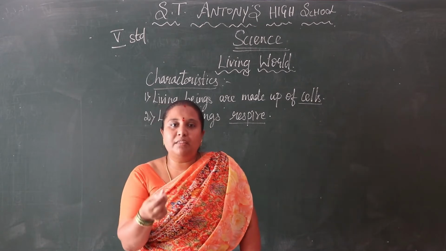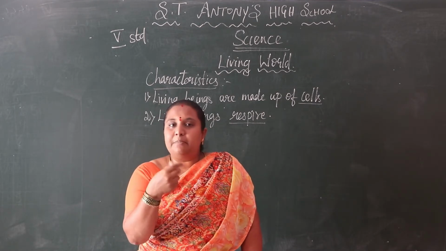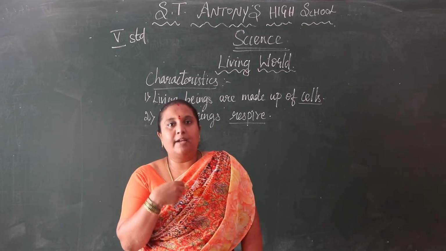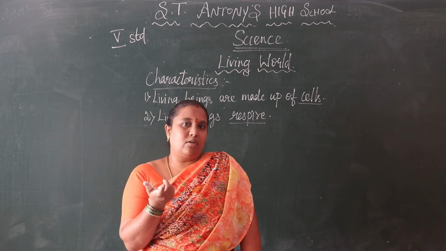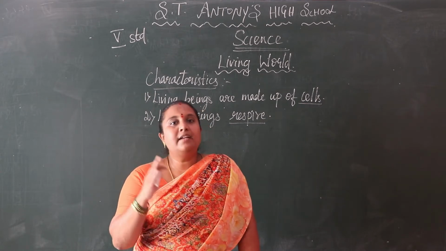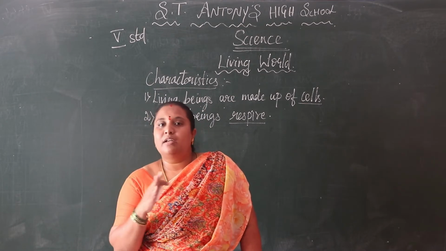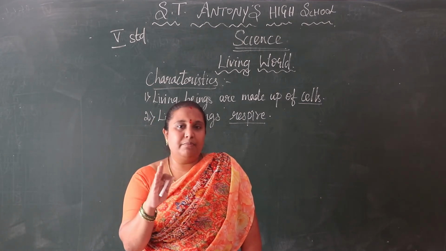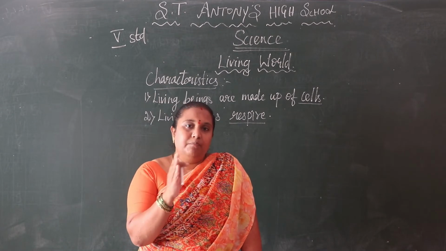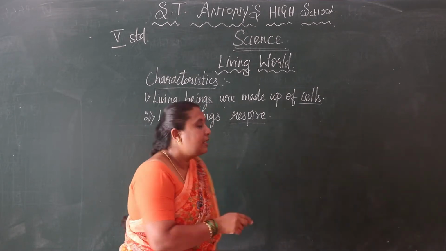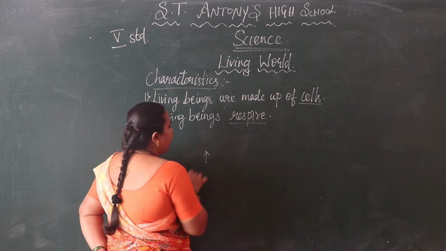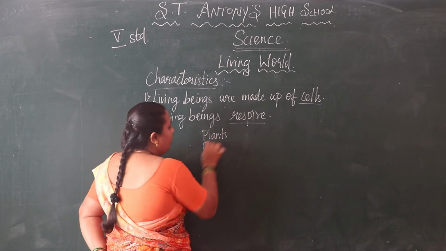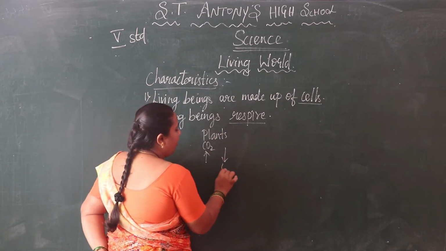Plants breathe in carbon dioxide and breathe out oxygen, but human beings breathe in oxygen and breathe out carbon dioxide. Keep in your mind the difference between plants and animals in respiration. Plants breathe in carbon dioxide and breathe out oxygen.